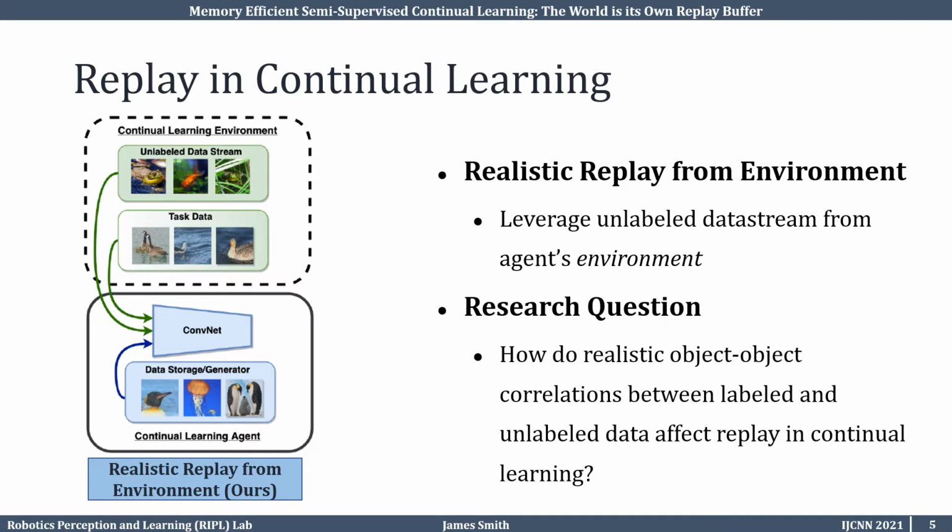However, we cannot make assumptions on the distribution of the data under this scenario. The data will likely be correlated to the labeled task data in some way. This leads to our fundamental research question. How do realistic object-object correlations between labeled and unlabeled data affect replay in the continual learning setting?